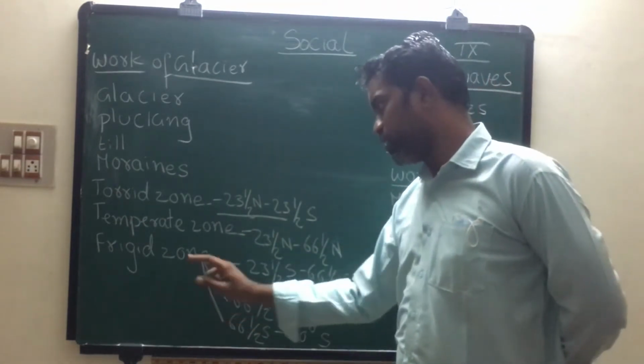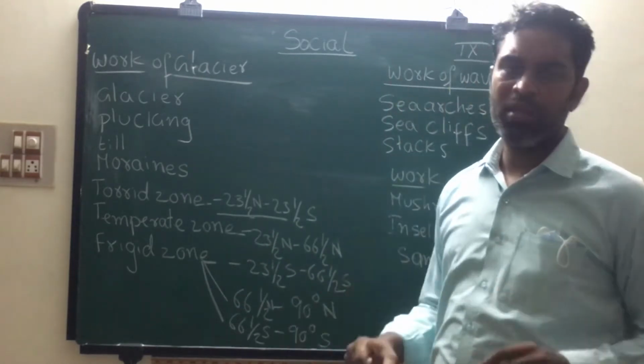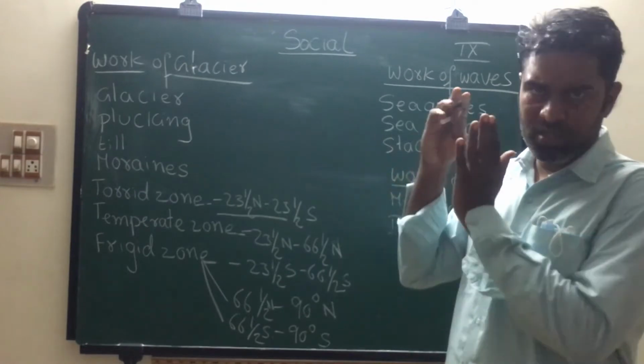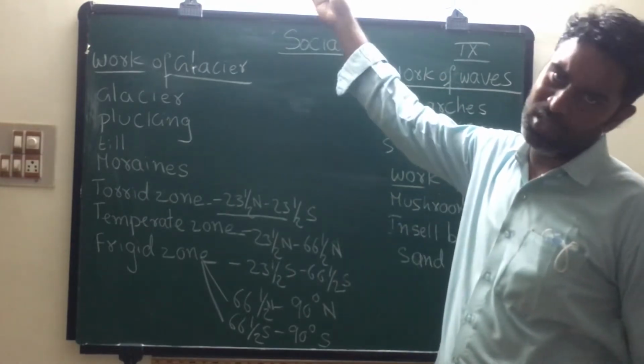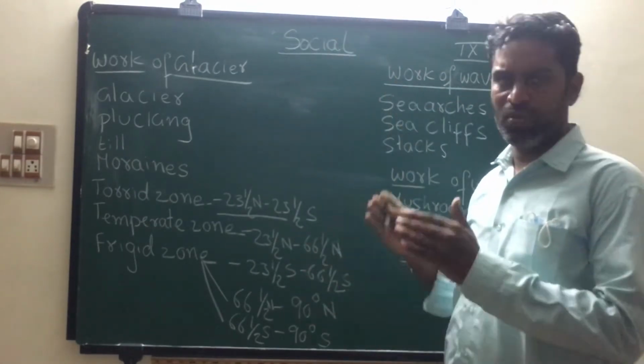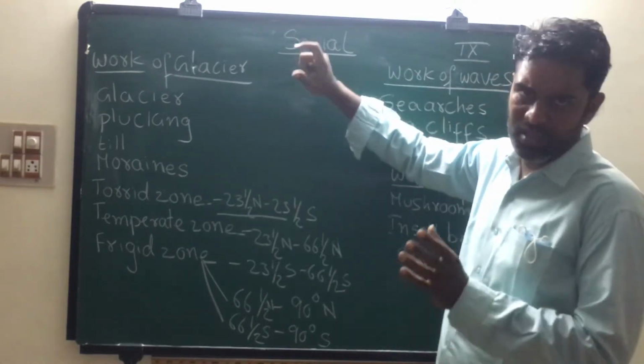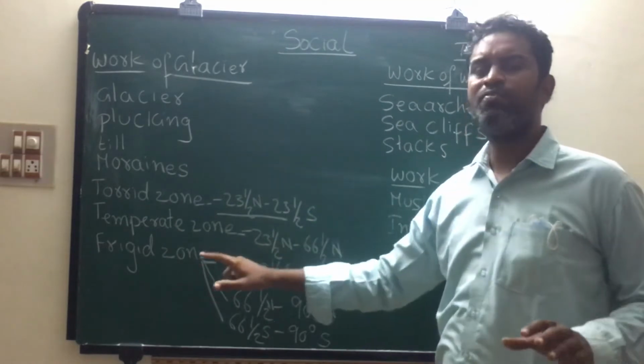Students, next one is the frigid zone. What do we mean by frigid zone? The frigid zone is located between 66 and a half north latitude to 90 degrees north pole, and 66 and a half south latitude to 90 degrees south. The region which is located between these latitudes is called the frigid zone.